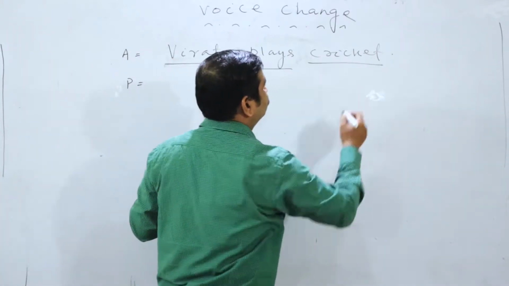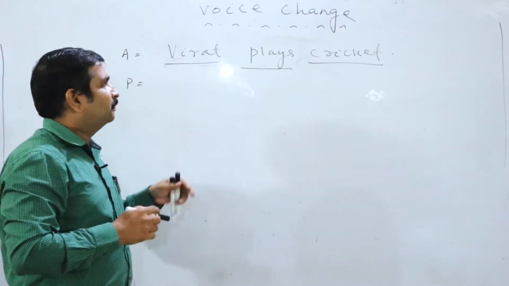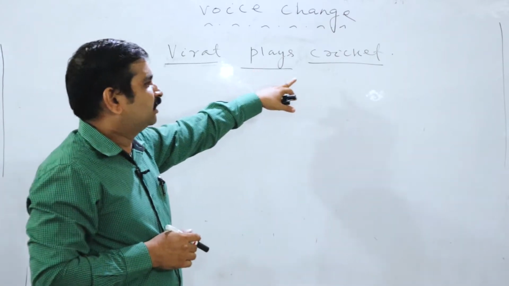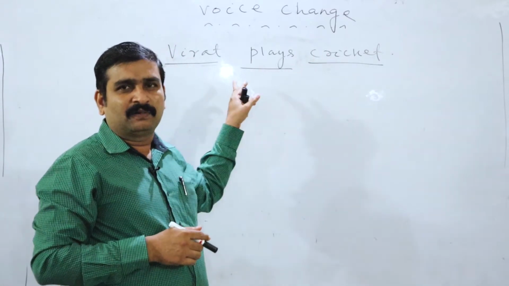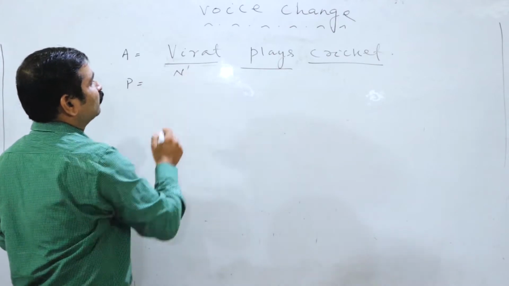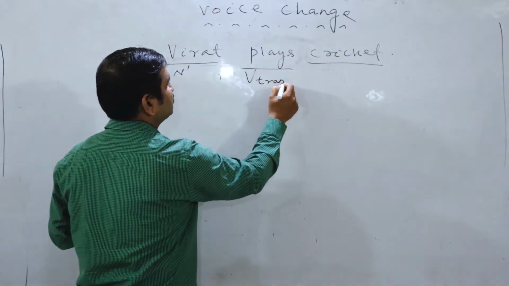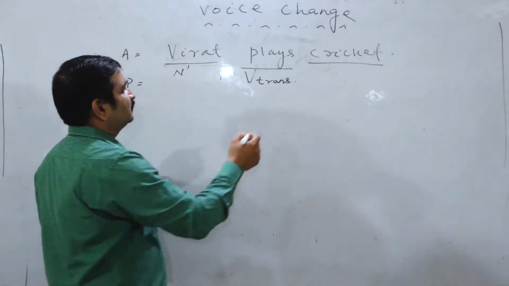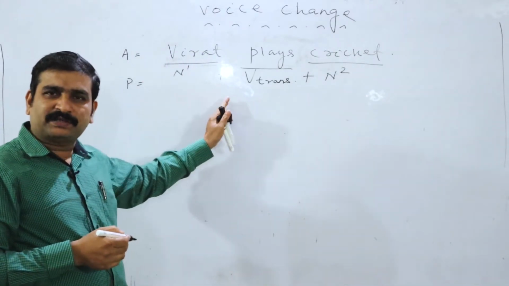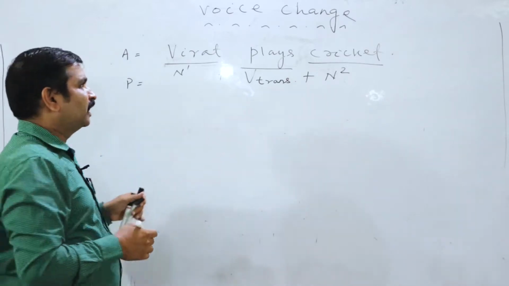Cricket is also underlined. Here in this sentence, active voice, Virat is the noun. Plays is the verb. Then cricket is a noun. Two nouns available. So according to the formula, this is N1, this is V trans, this is N2. What is N1? What is V trans? What is N2? I will explain, but let me write the answer first.